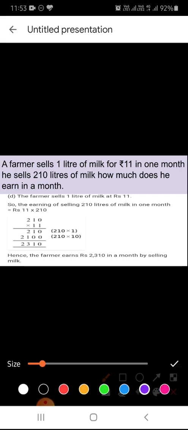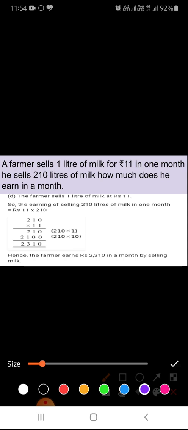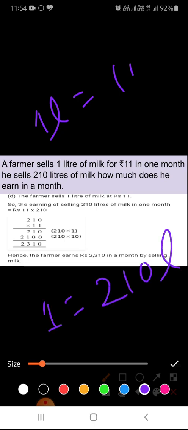Now let's move on. A farmer sells 1 liter of milk for rupees 11. A farmer is there who sells milk for rupees 11. Means the cost of 1 liter of milk is 11 rupees. And he sells 210 liters of milk in 1 month. So you have to tell how much he earns. You know that the cost of 1 liter is 11 rupees. So the cost of 210 liters will be 210 multiplied by 11. What is the answer?